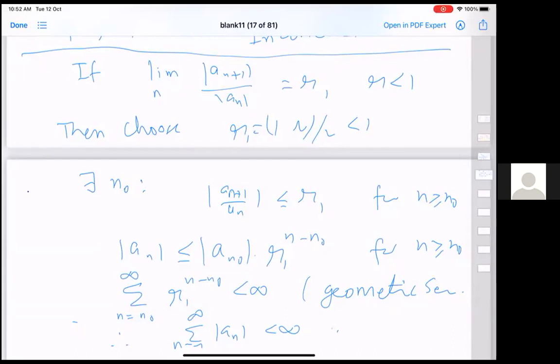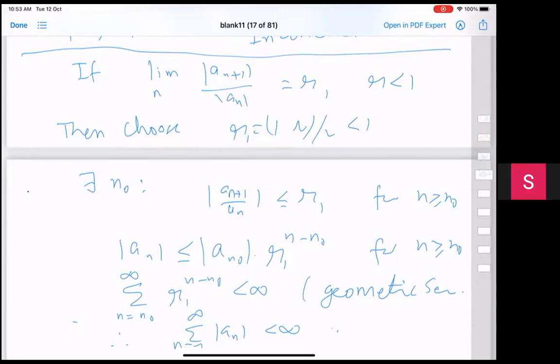So for divergence, when r is bigger than 1, this condition will tell you the opposite inequality, and you will get that the nth term is not going to 0. The nth term is eventually bigger than or equal to r_2 to the power n, where r_2 is a number bigger than 1. So when r is bigger than 1, that it gives you divergence is very easy to see, because the nth term does not converge to 0.